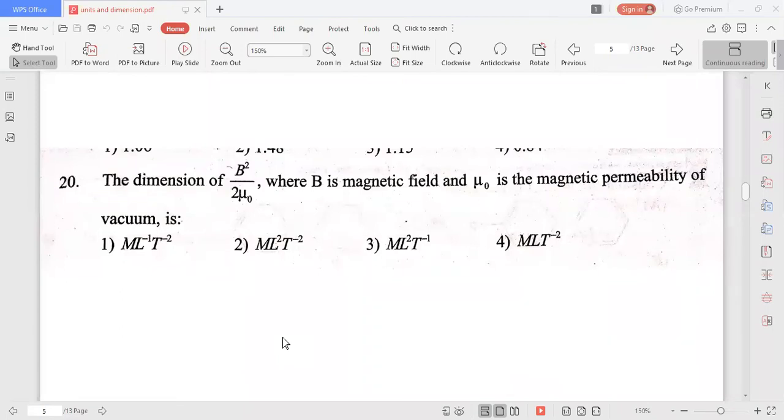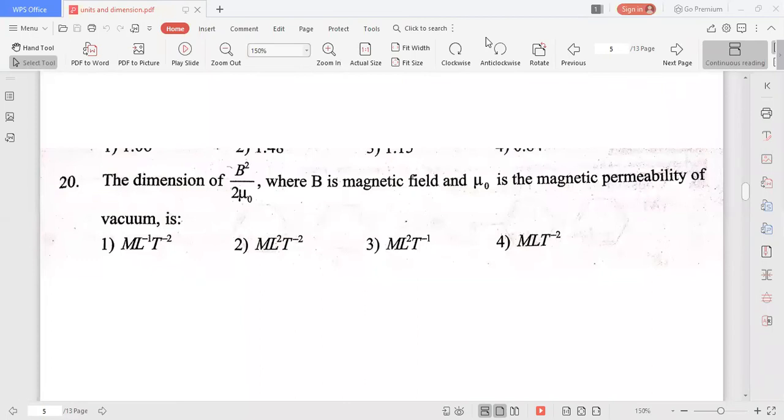Dimension of B square by 2 mu naught, where B is the magnetic field and mu naught is the magnetic permeability. Okay, so the dimensions of B square by 2 mu naught they asked. So 20th problem, dimensions of B square by 2 mu naught.